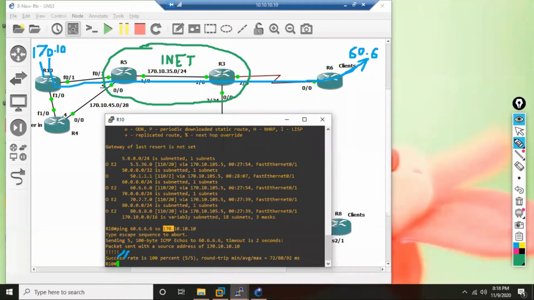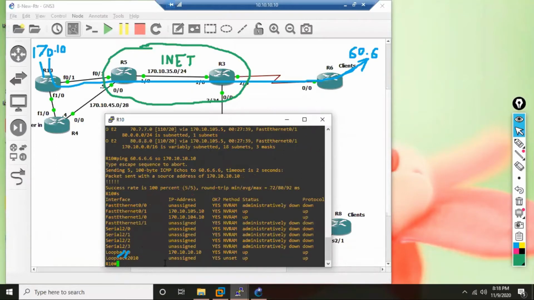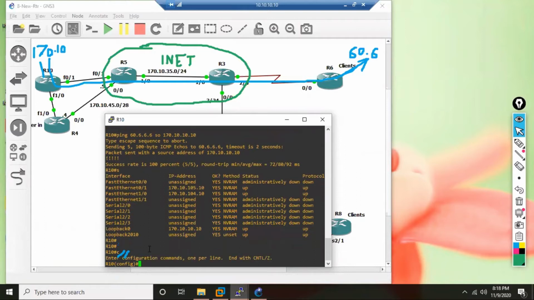Now let me show you. Show IP interface brief on R10. Let me create a new loopback on R10.